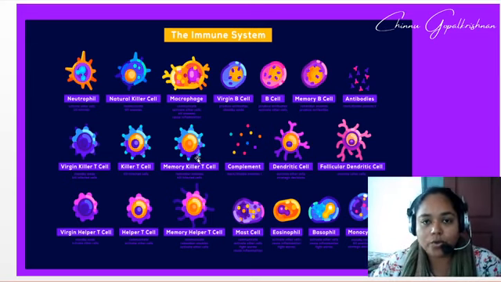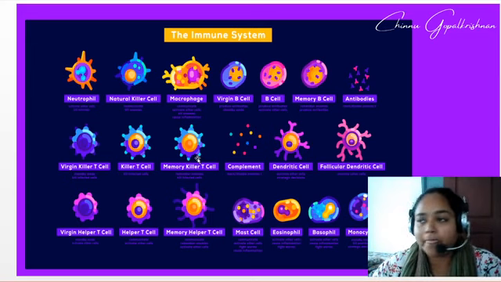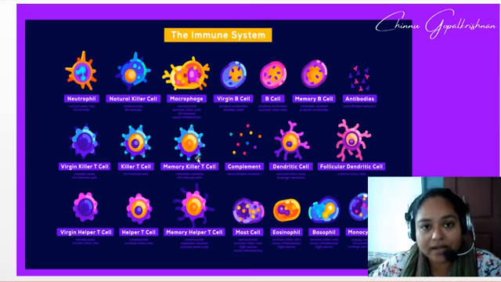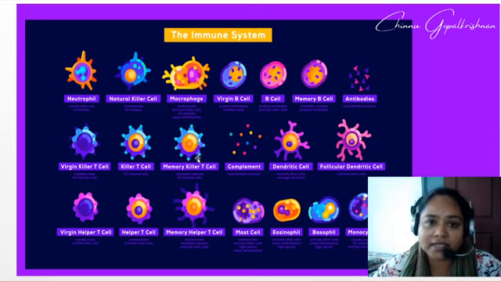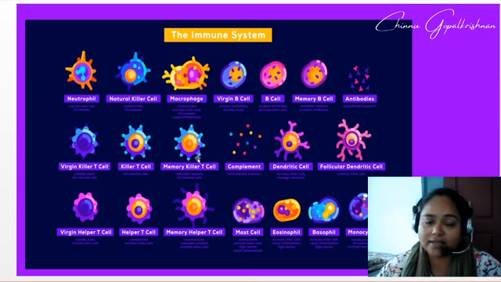Okay, so name the system that is protecting us from the different types of invaders. It is the immune system. And where is this immune system found? It is found in our blood. In our blood we have n number of WBCs which protect us from attacks of microbes or pathogens or the agents that are there. So this is about the immune system.